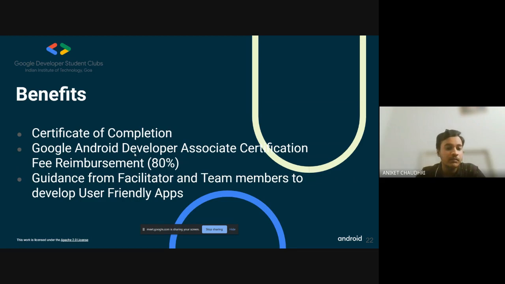There are some other developers as well, like web developers and Android developers, but I must say that Android developers earn much more than a web developer. So it's a great job opportunity if you want to work in Android.